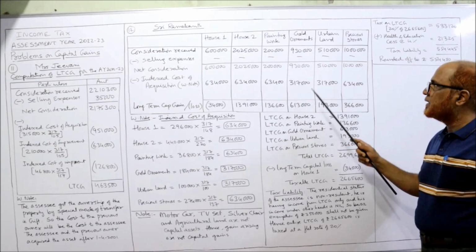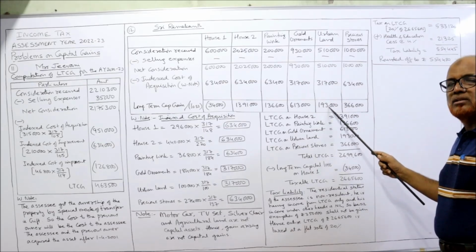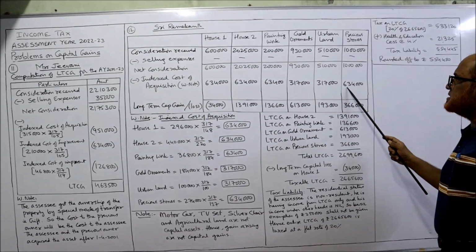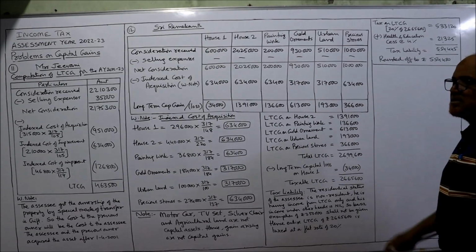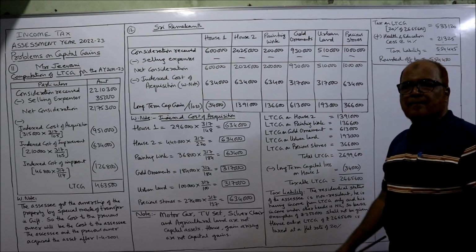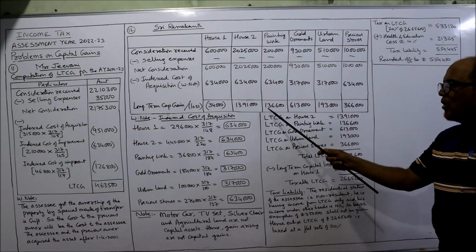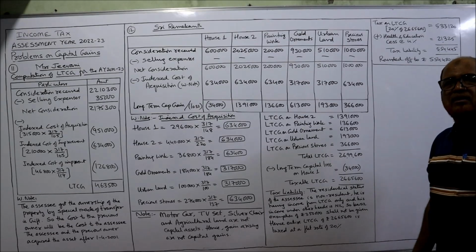That is also gain. 5,10,000 minus 3,17,000, 193,000. That is gain. 10 lakh minus 6,34,000, 3,66,000 long-term capital gain. So out of the 6 assets, the first asset has a loss. The remaining 5 assets have a gain.